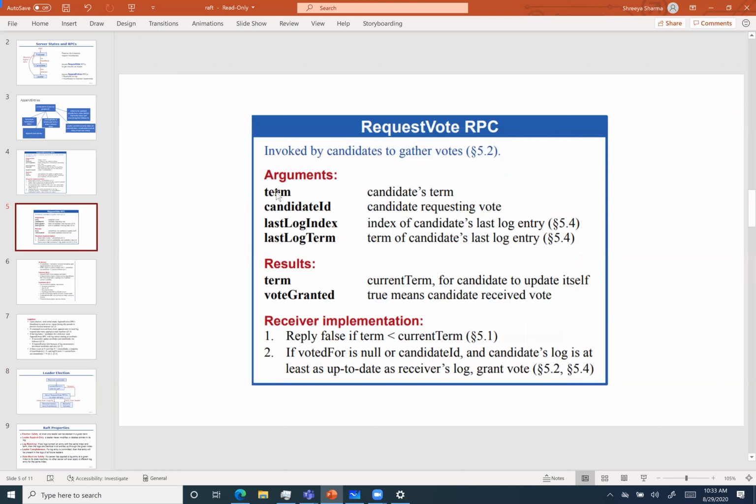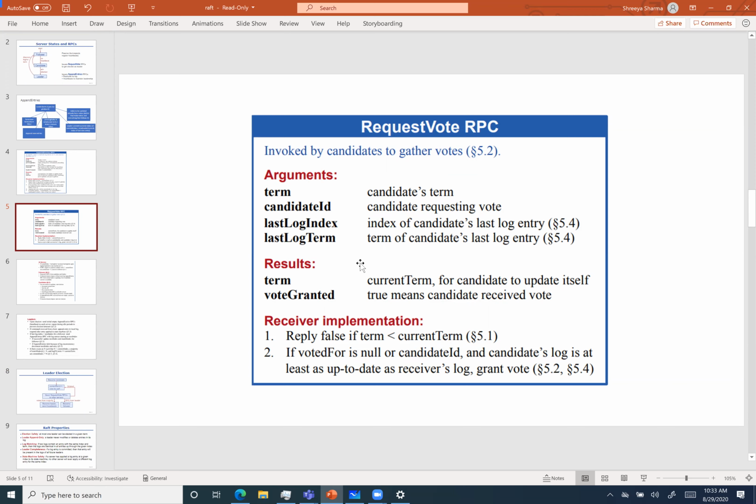And now these are the arguments that are needed. We need the term, and then the candidate ID, who is requesting the vote, and the last log index. Last log index is the index of the candidate's last log entry, and why is this important?